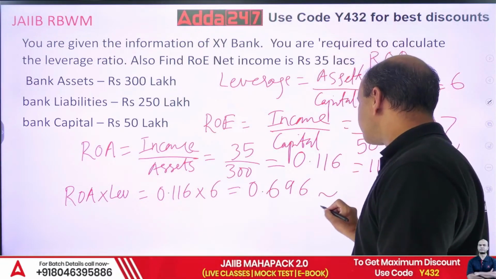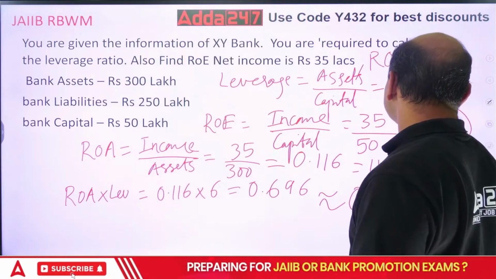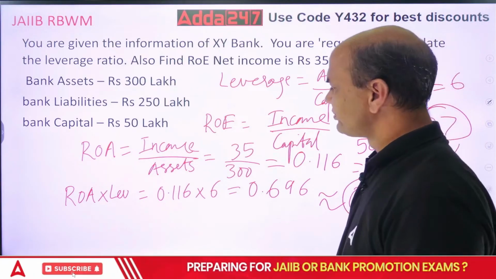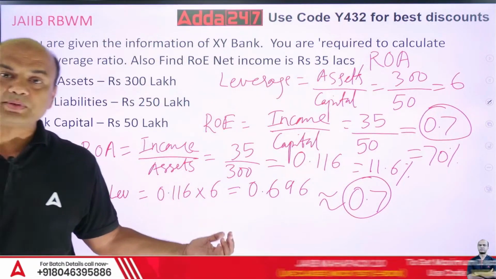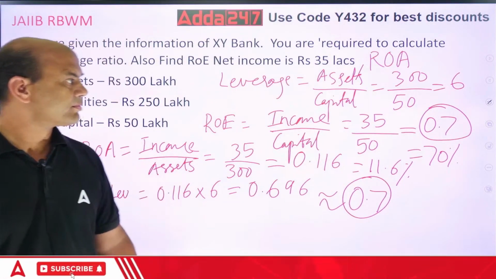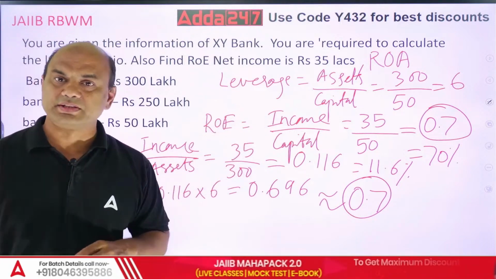So that can be approximately taken as 0.7. So you are right. This is how you will be checking. You have to always relate these.